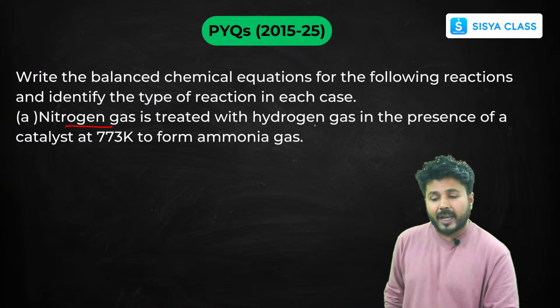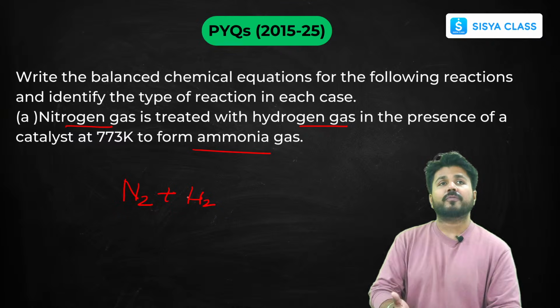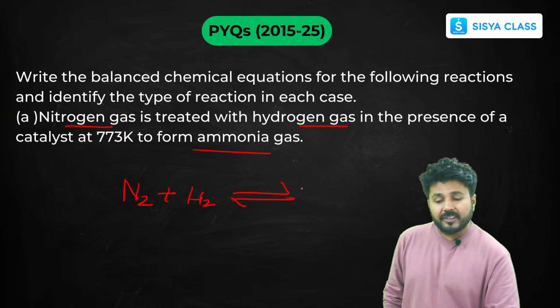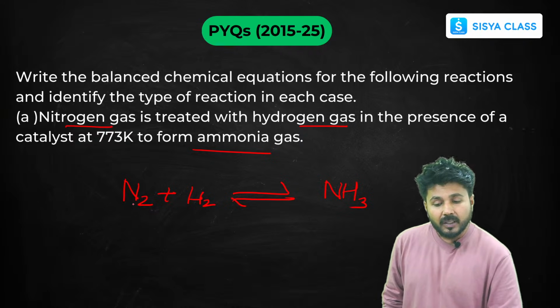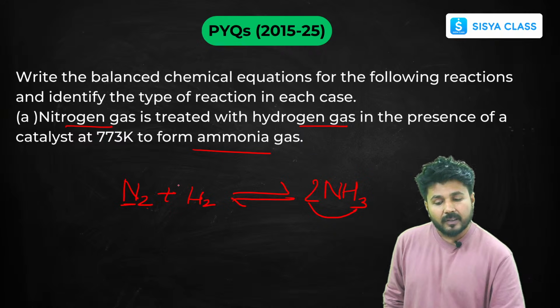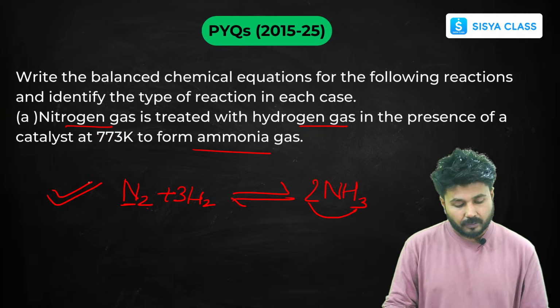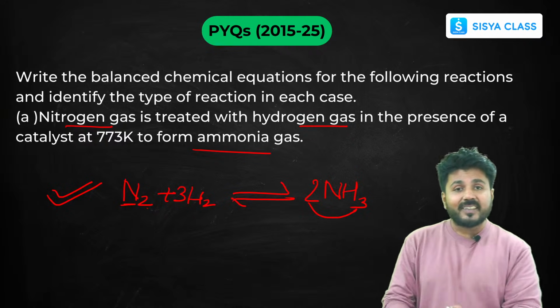Nitrogen gas reacts with hydrogen gas to form ammonia gas. So nitrogen gas N2, hydrogen gas H2, as most gases are present in the form of molecules. This is your reversible reaction and it will form ammonia gas, NH3. Now balance it. Since nitrogen has 2 atoms, write 2 here. Now hydrogen becomes 6, so write 3 here. Now this is your balanced chemical reaction for the same question. Is it clear? Now just solve these chemical reactions.